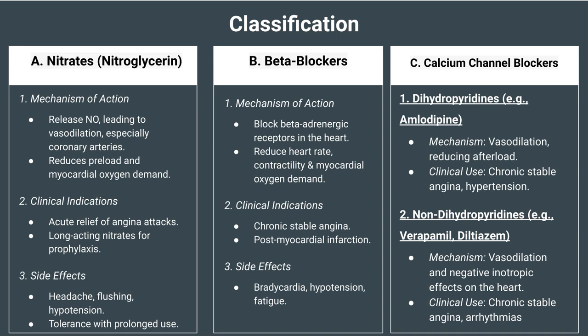Because non-dihydropyridines are not only vasodilators, but they also have a negative inotropic effect on the heart. That means they will have reduced contraction also. So naturally, amlodipine can be used for stable angina, chronic stable angina, as well as hypertension. But diltiazem and verapamil, which are non-dihydropyridines, can be used not only for chronic stable angina but also for arrhythmia. Okay, yes sir.